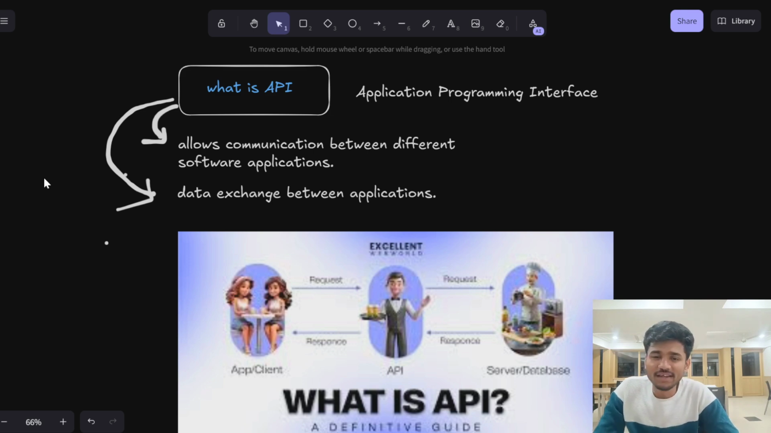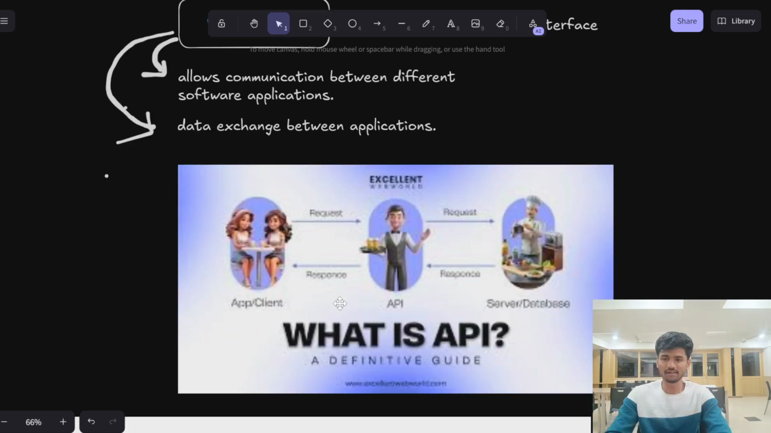API means application programming interface. API allows communication between different software. Due to APIs, two different software, two different applications can communicate and interact with each other. Such kinds of things we can do by using APIs. For data exchange between applications, one real world example is a waiter.